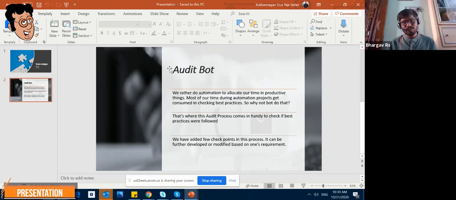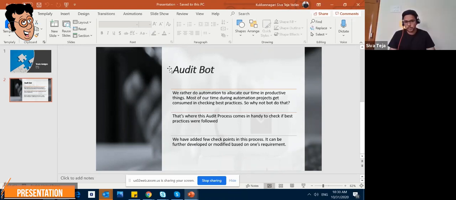We have added a few checkpoints for this audit bot. We could develop more, but due to time constraints we added a few points which we feel are mandatory, because best practices change from company to company. Whatever we feel is important is what we have included in the process. I think Bhargav will show the demo of what exactly we are doing in the process. So that's it from my end.